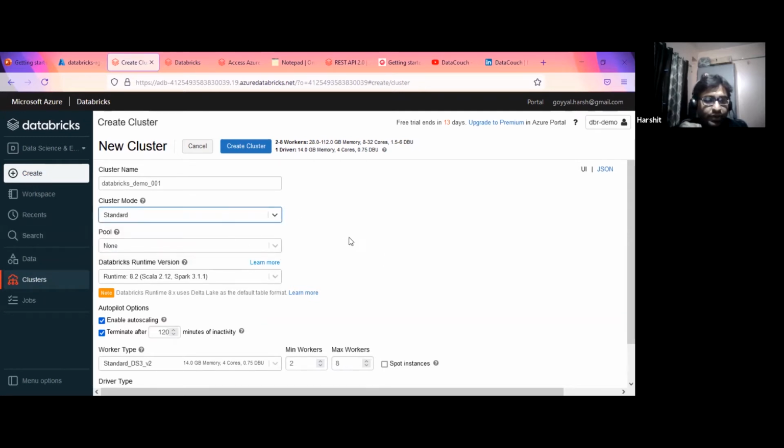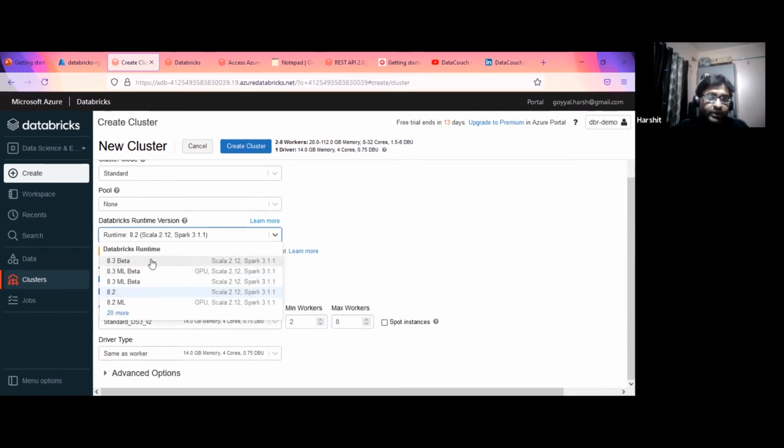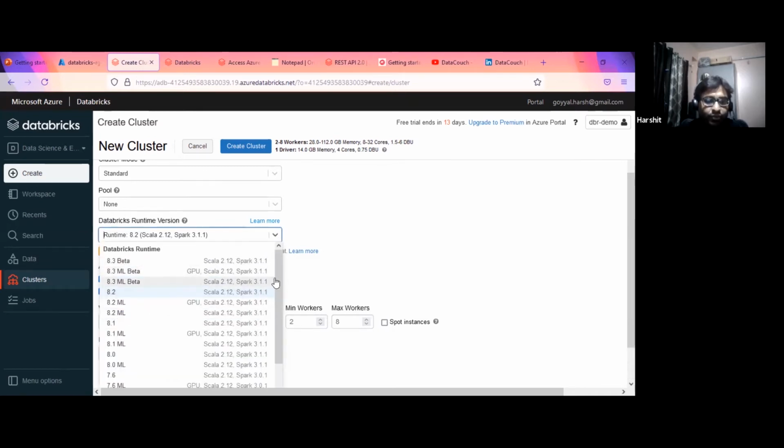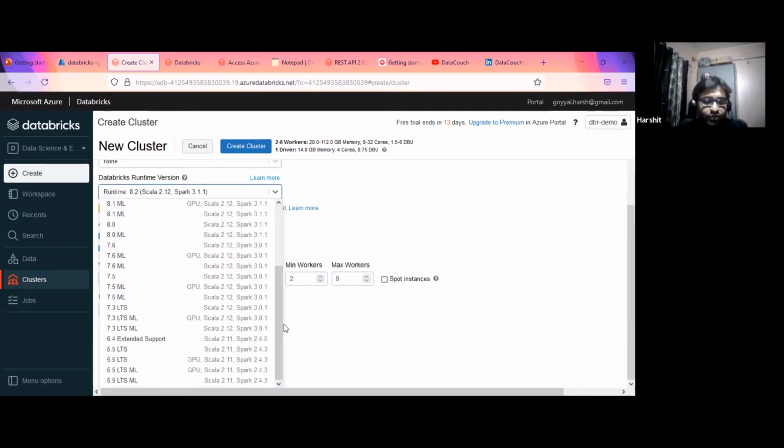We don't need any pool. Otherwise, if you want to see what it is, this pool keeps a definite number of instances ready to use. Now this is a very important part: Databricks runtime. The way Databricks offers things, they call it DBR, Databricks runtime. There are different Databricks runtimes available. If you click on more, you will find many of them. Suppose we have an on-prem cluster, and we are using some lower version of Spark.